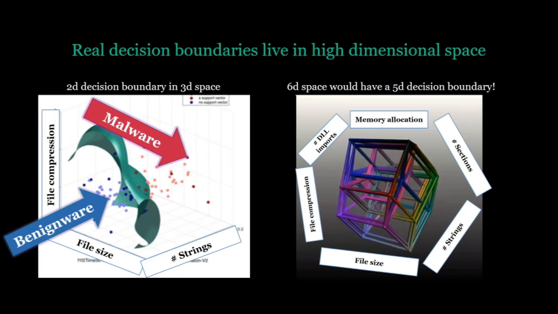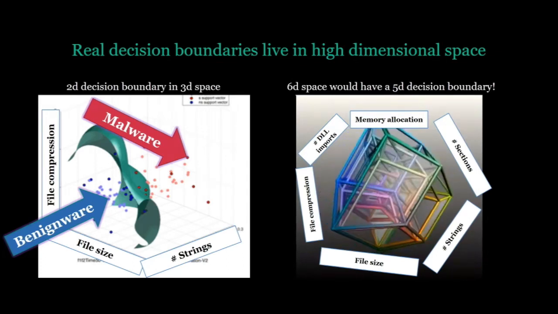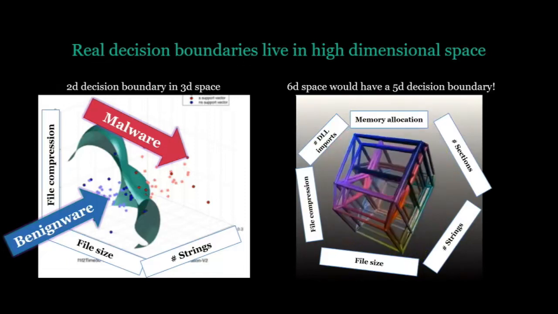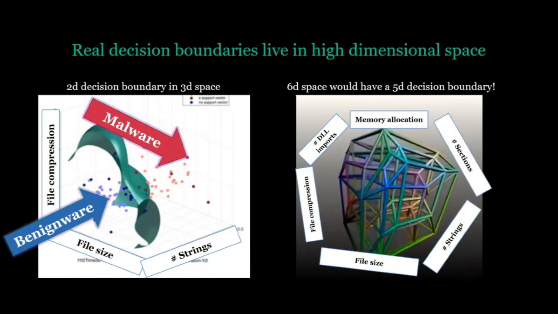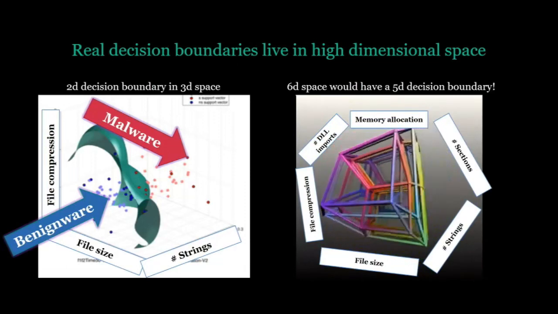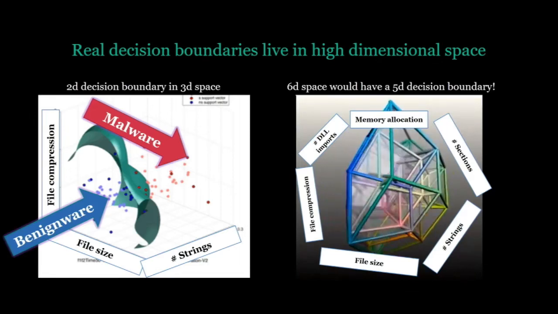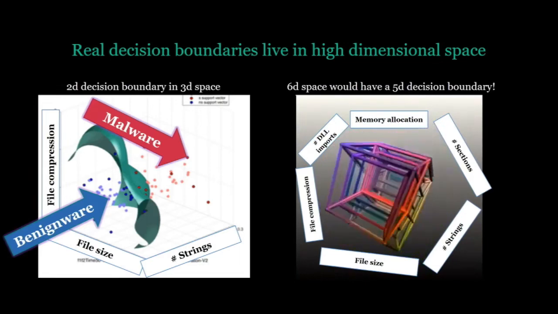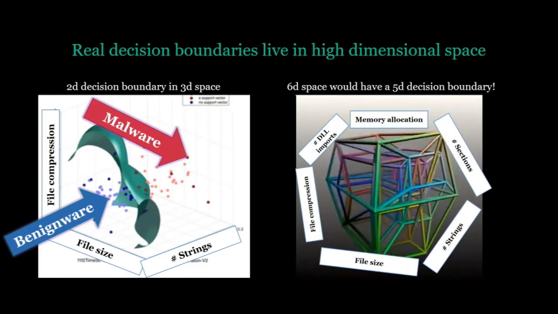And so when you get up into 1,000 dimensions, you can't visualize things anymore. Here's an example of a 6-dimensional feature space, right? So here, if we add in DLL imports, memory allocations, and sections to our features for Windows binaries, we have a feature space that has 6 perpendicular axes. It's impossible for our minds to really visualize it. Here's an attempt to render the decision boundary in that space. I'm rotating it around just for dramatic effect, but that's a 5-dimensional surface, right? So just to give you a sense of how trippy things get when you get into these higher dimensional spaces, but you're still really thinking geometrically. But I'm going to stick to lower dimensions in the examples here just to get the ideas across.